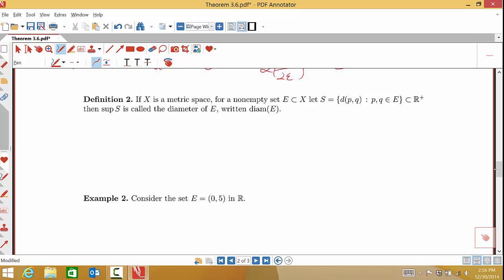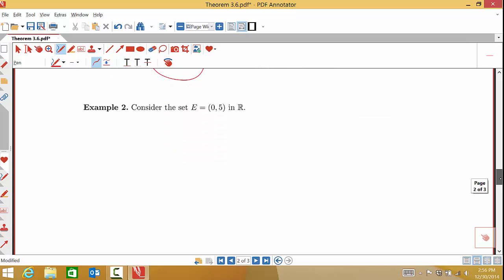The supremum of the set S is called the diameter, and this is really a generalization of the diameter of a circle, if you think about it. Because if my set was a circle, the farthest apart is going to be right across the diameter. So this is the idea. We're going to look at something called the diameter. So let's just look at an example of this.